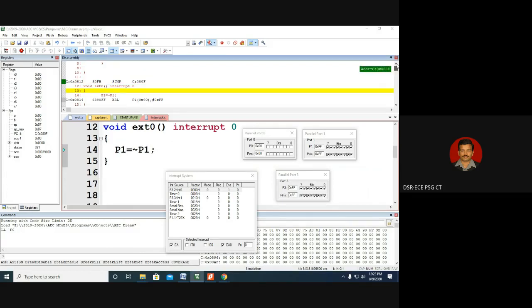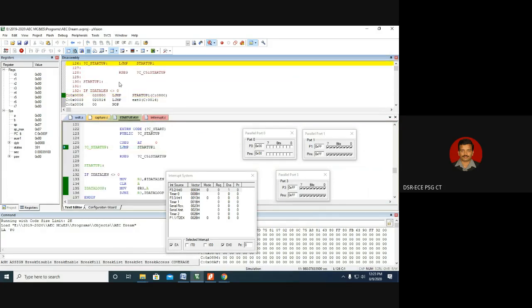I can see the 0003 location. If you observe this carefully, at location 0000 the main routine starts. Here it is jumping to the startup location 800. Whenever the microprocessor is reset, the program counter will be at 0000, so program execution starts here.